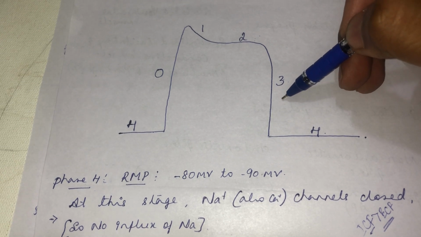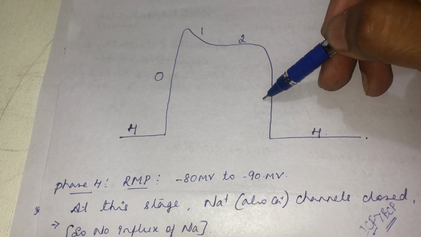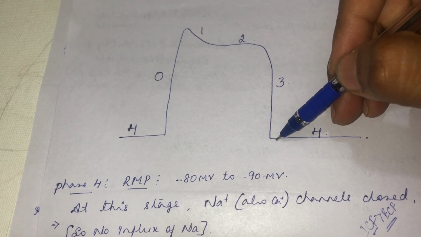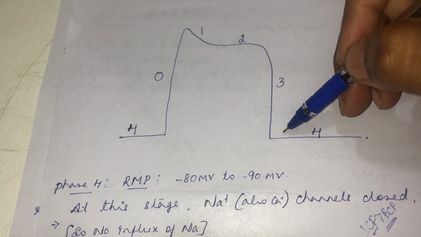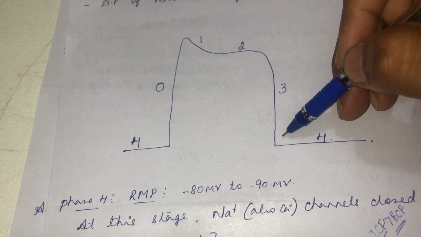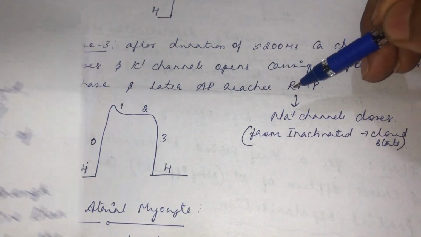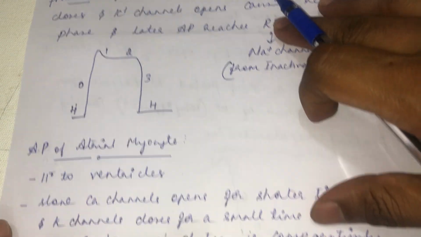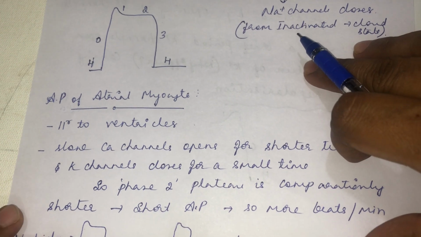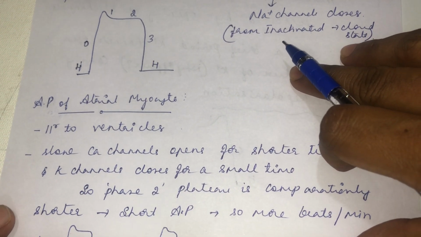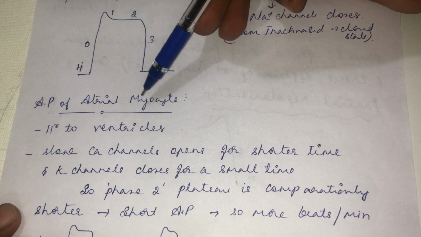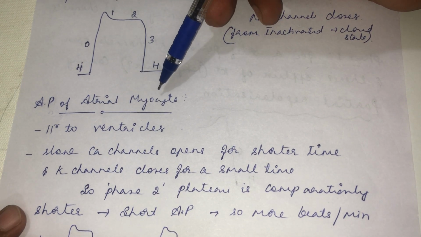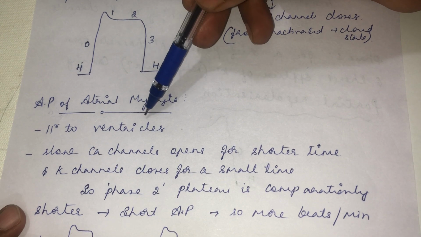Once this repolarization reaches the resting membrane potential, the inactivated state of sodium gets converted into the closed state, and the action potential reaches minus 80 to minus 90 millivolt. So this is about the action potential generated at the non-automatic fiber, and we have taken the example of the ventricular myocyte. What will be the type of action potential at the atrial myocyte? Since it is also a non-automatic fiber, the shape and phases of the action potential will be similar to the ventricle.